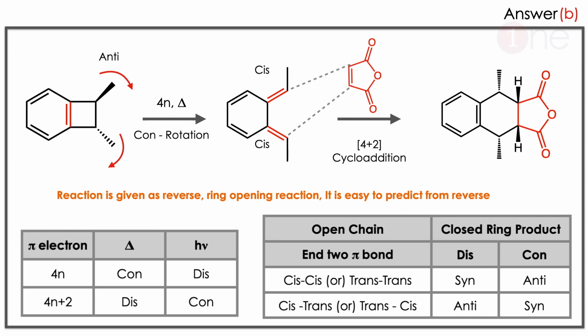To find the answer, you have to understand these two tables. You have to know how many pi electrons are there, and whether it's a thermal or photochemical reaction. Here 4n pi electrons are involved. Hence cis and cis forms are there.